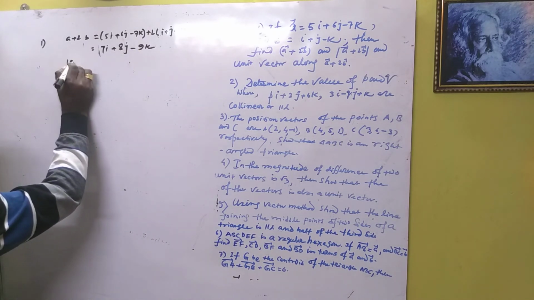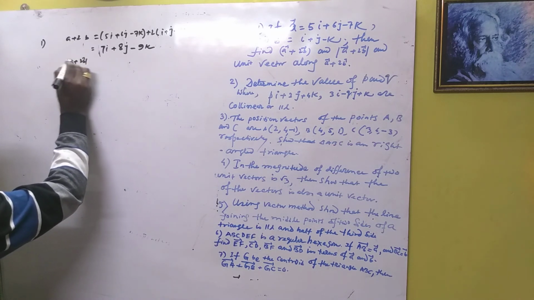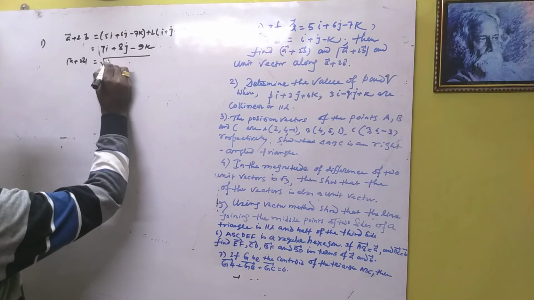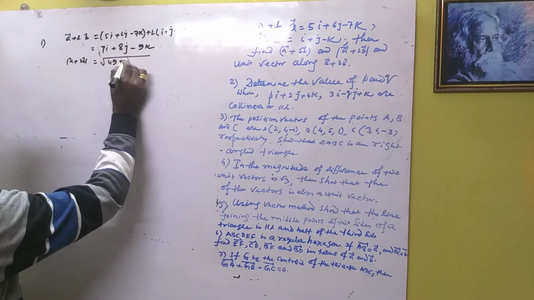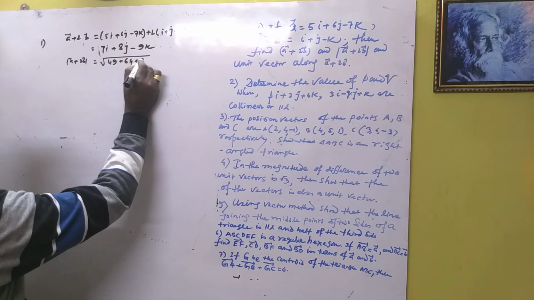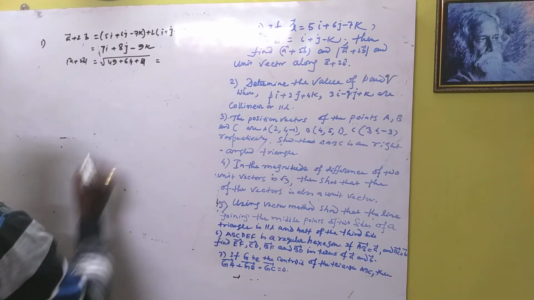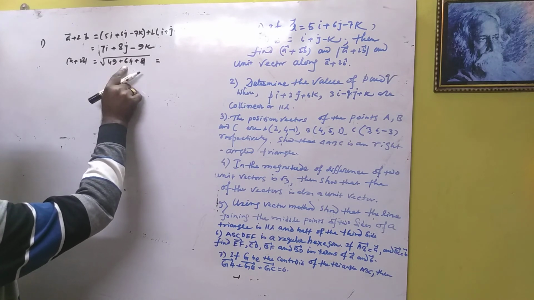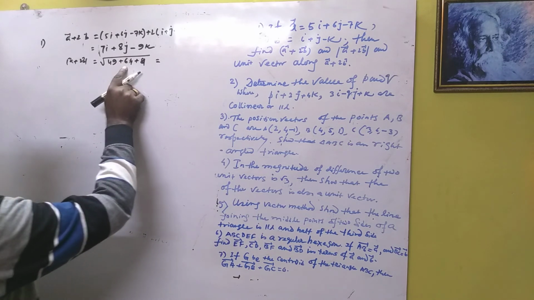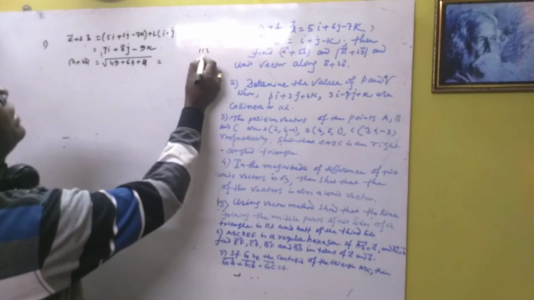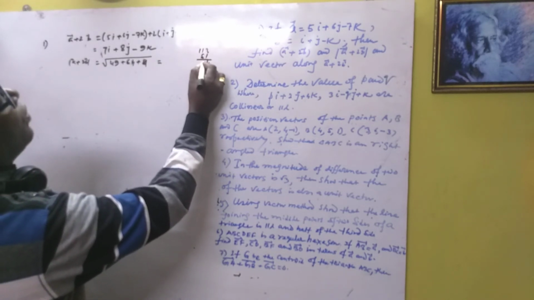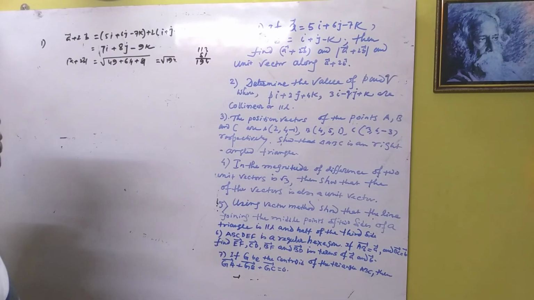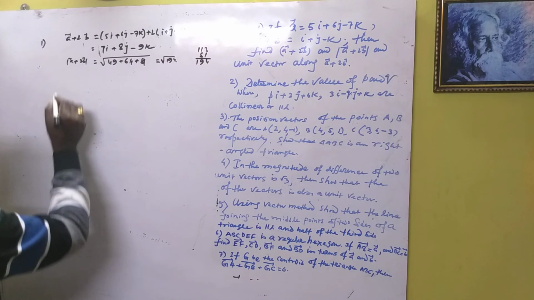Now find the mod of A plus 2B. This is a vector, so the mod is the root over of 49 plus 64 plus 81, which is 113 plus 81, that is root over 194. So find the mod of that and find the unit vector.